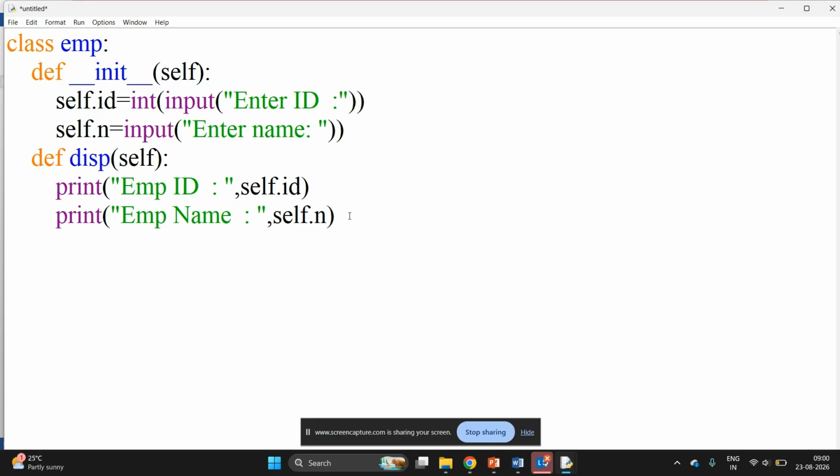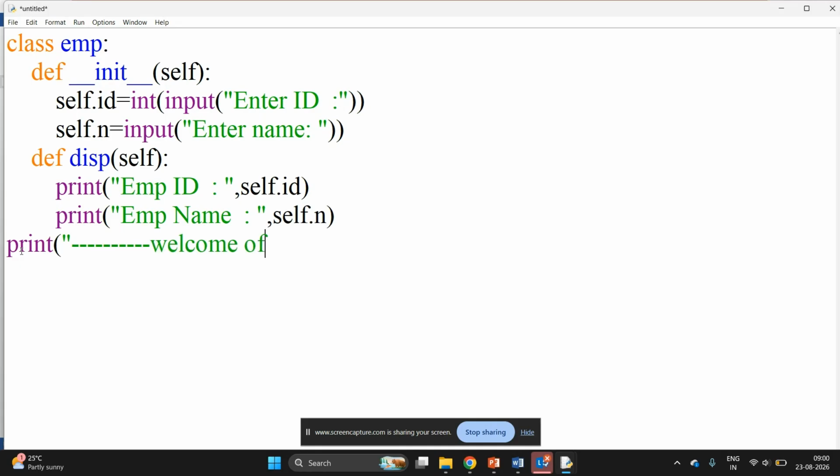I want to end this body, one backspace. Do you want to write anything inside the class? No. I want to end the class, again backspace. So immediately after the class, below the class keyword indentation or margin, whatever you write will be the starting code of your project.